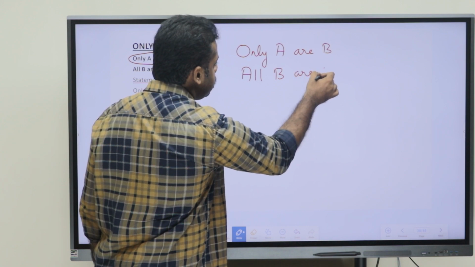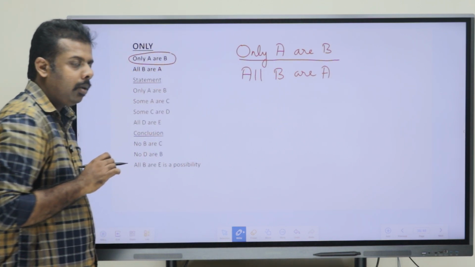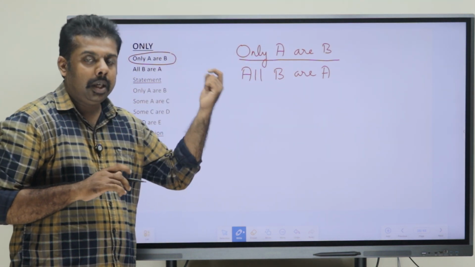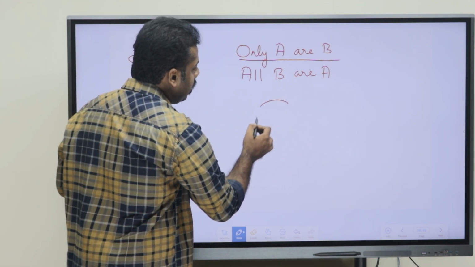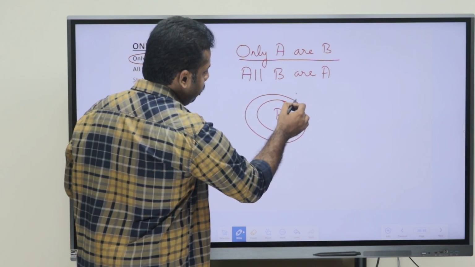Okay, the first point is that if only A or B is given in the statement, what do you have to do? We have to take that statement as all B or A. All B or A is easy to draw. So how will it come? B has to be completely inside A.